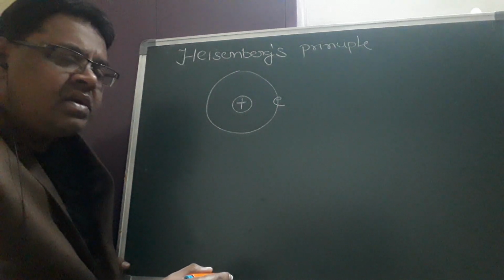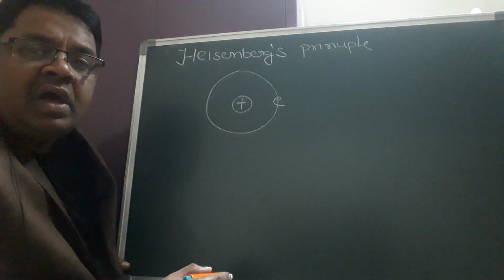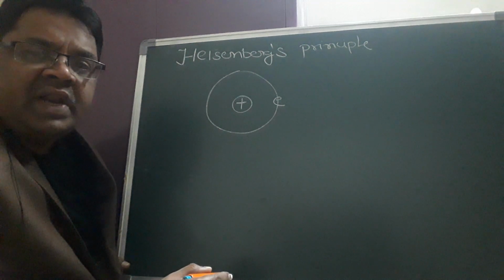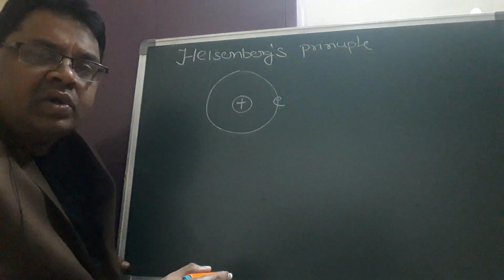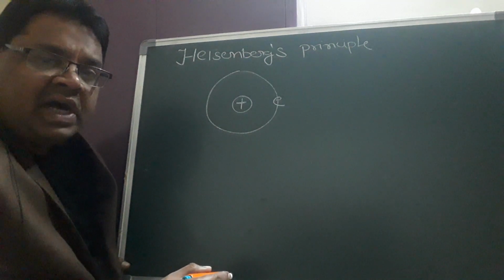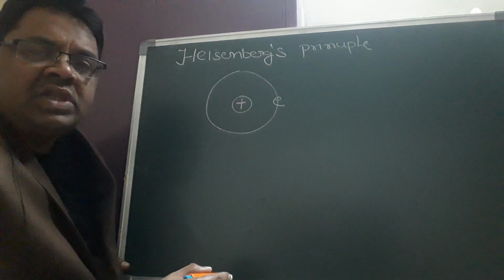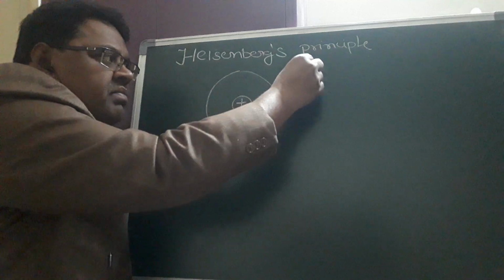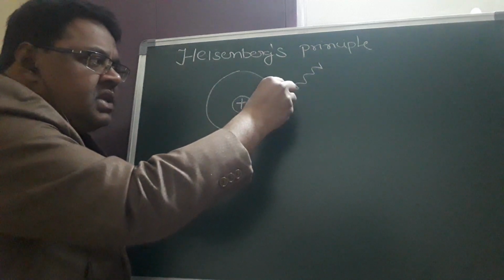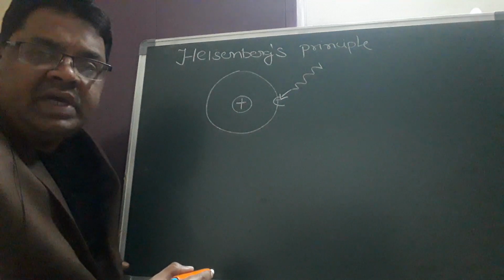If the electron position must be calculated, you have to use a high frequency of light, or it may be said, lower wavelength light. This means the highest energy light is used to focus on the electron. If you use that type of light, you will be able to calculate the position of the electron.